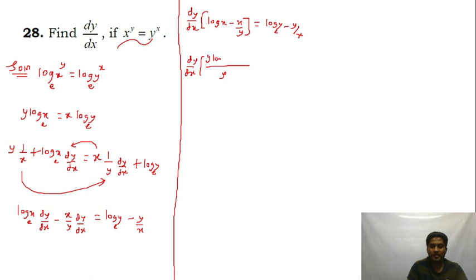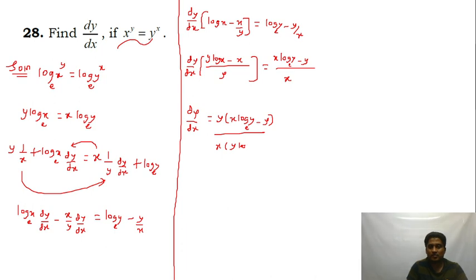This will be y log x minus x, is equal to, take LCM x and cross multiply, you get x log y minus y. Now if you cross multiply, dy by dx is equal to y into a bracket, you get x log y minus y, upon x into y log x minus x. This is dy by dx, guys.